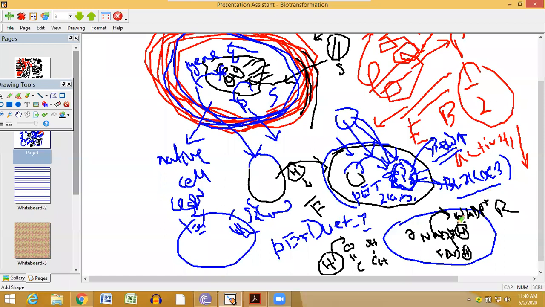That means this hydrogen can be easily donated to your substrate. NADPH in any biochemical pathway is easily converted to NADP plus, or FADH is easily converted to FAD plus. That means these hydrogens are easily donatable. They can act as donors, and this hydrogen can be easily supplied to your substrate.